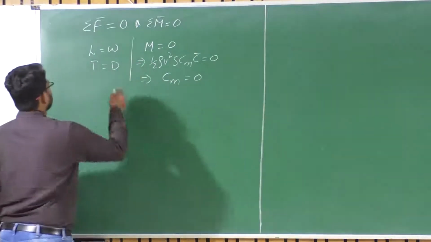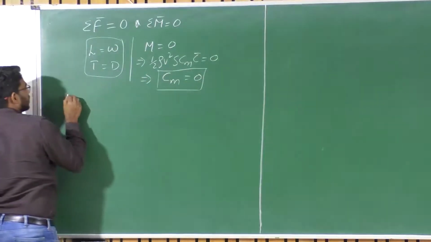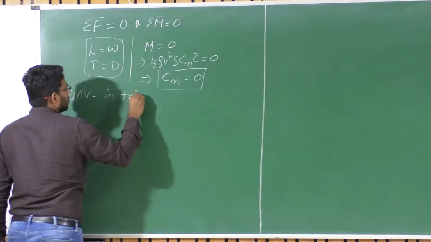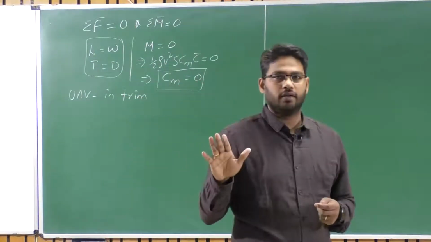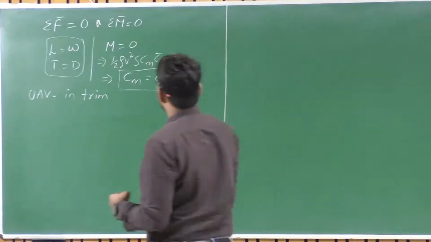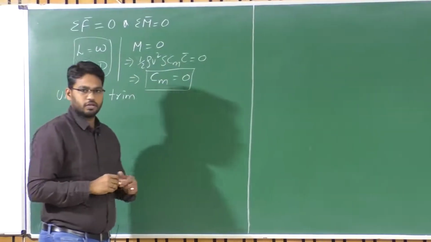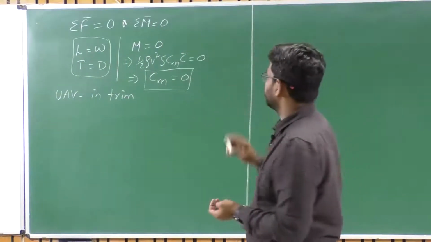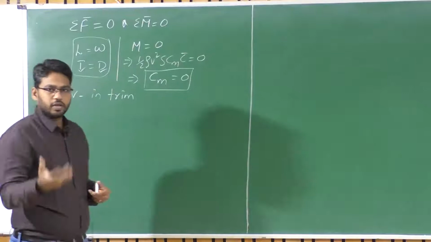When the aircraft satisfies these three equations, the aircraft or the UAV is said to be in trim condition. What exactly does trim mean? We are maintaining a constant angle of attack. The aircraft is flying at a constant angle of attack where there is no resultant pitching moment acting, the lift generated by the UAV is exactly balancing the weight of the configuration, and the thrust generated by the engine is satisfying the drag required by the system.